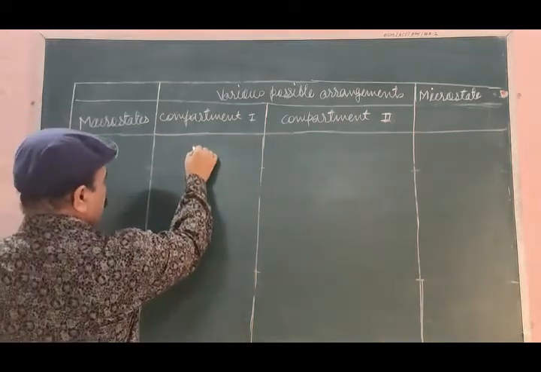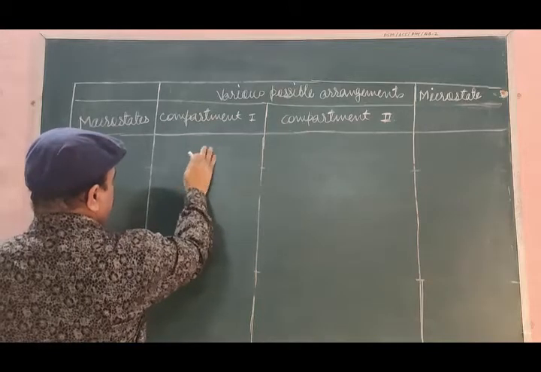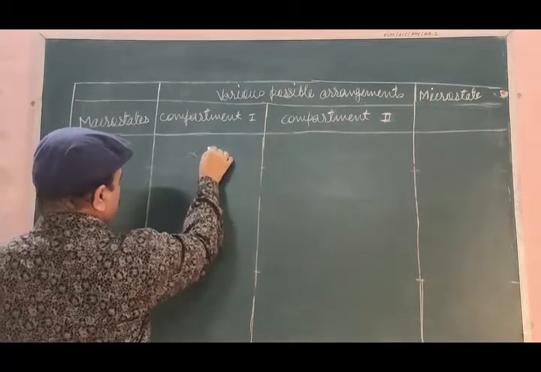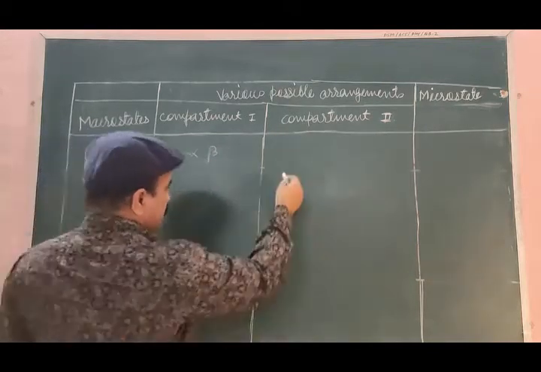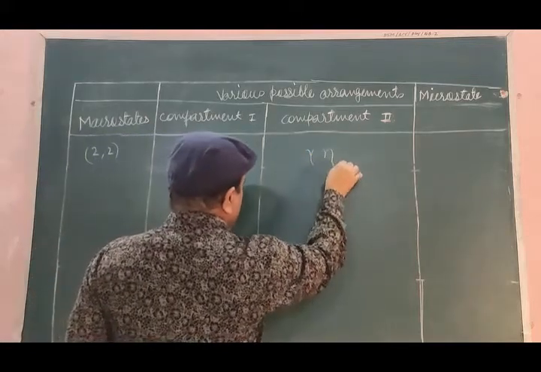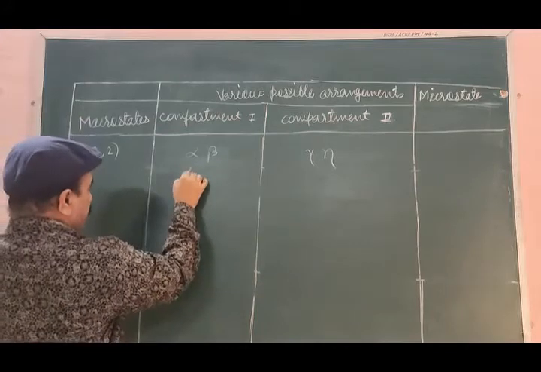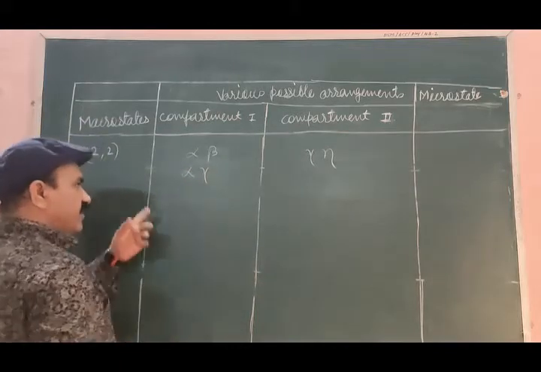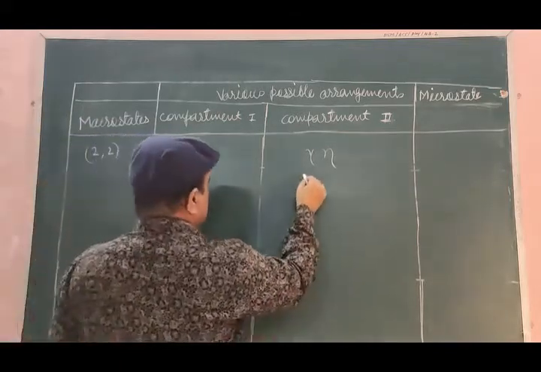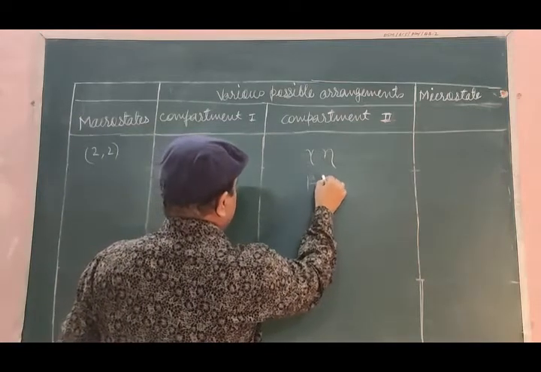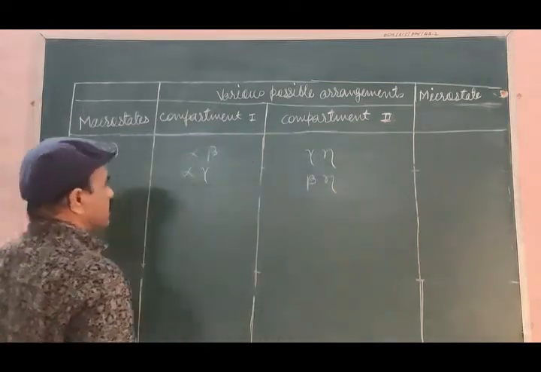The possibilities of arrangements are maybe alpha, beta in the first compartment and therefore gamma, eta in the second compartment. Maybe alpha, gamma in the first compartment and beta, eta in the second compartment.